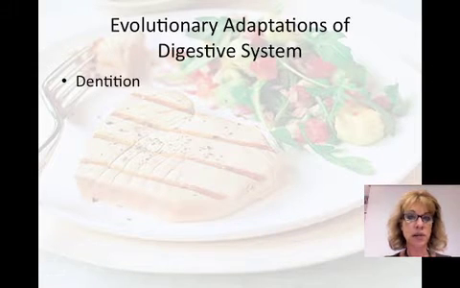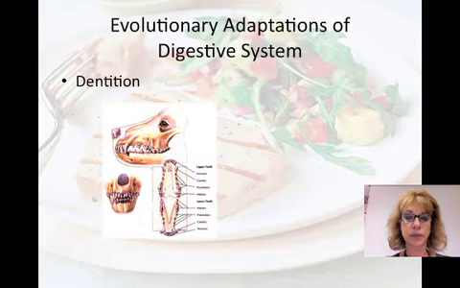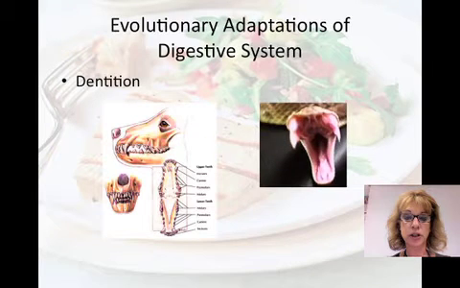We're going to talk about some of the evolutionary adaptations of the digestive system, beginning with dentition. Dentition is the assortment of teeth in an animal's mouth. An example could be fangs in a snake that are modified teeth for injecting venom.